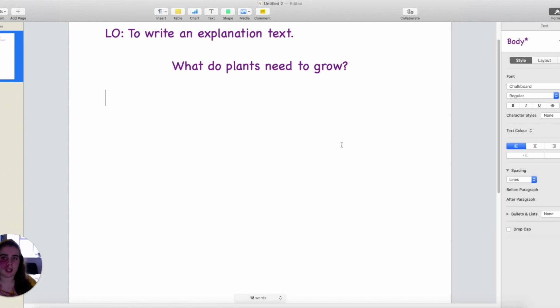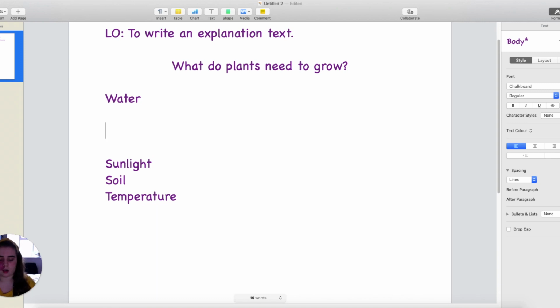So some subheadings that you might want to include in your explanation text might be water, because plants need water to grow, sunlight. What else? Can you think of any? Soil and temperature. So let's have a look at the water subheading. What might we want to write about the water that plants need to grow?